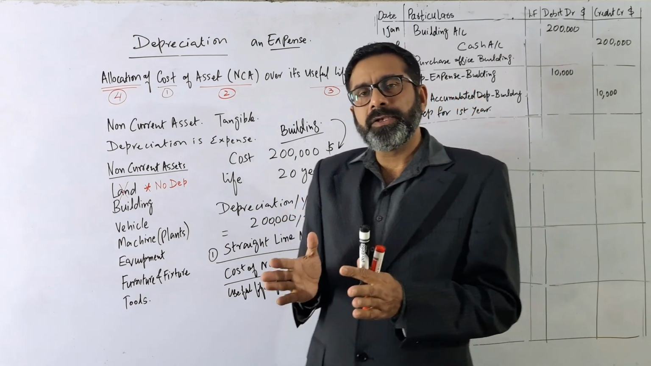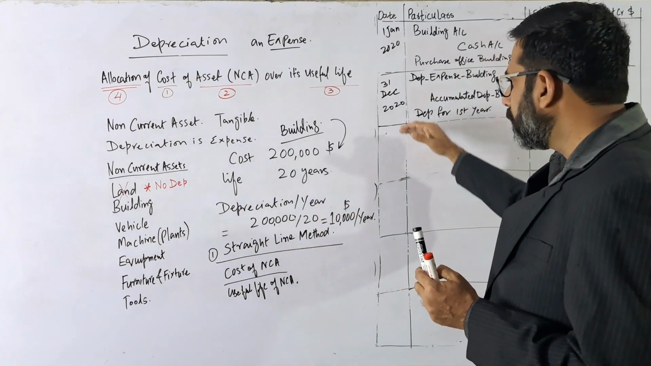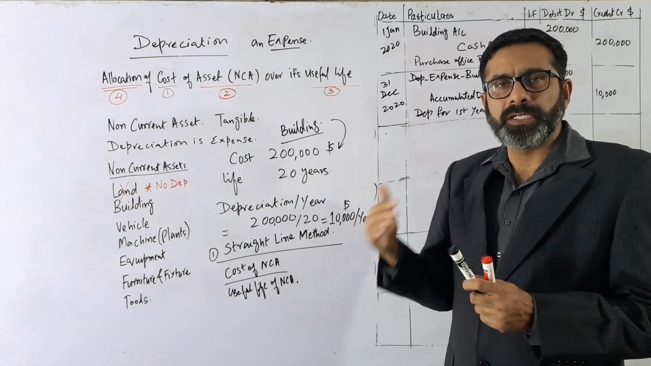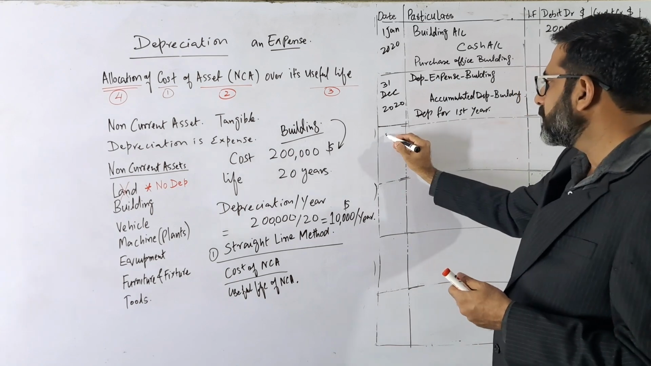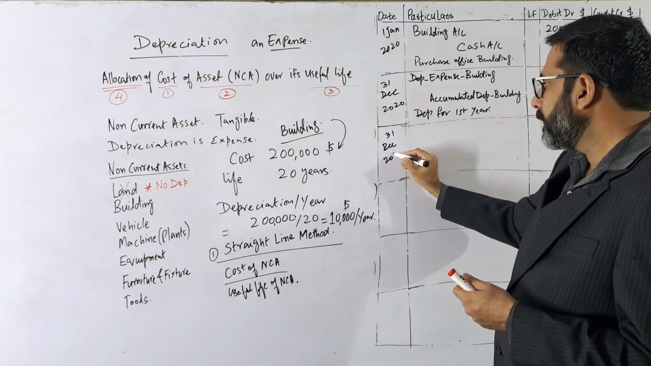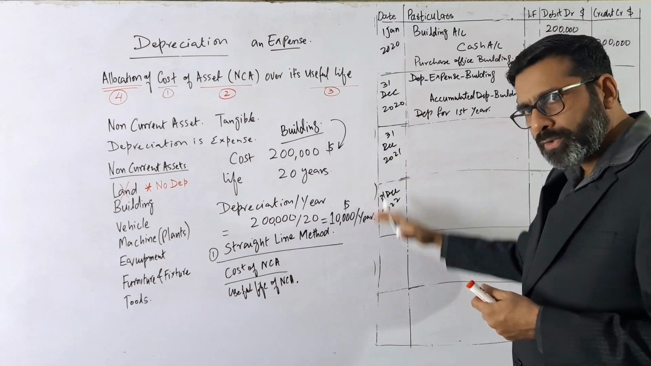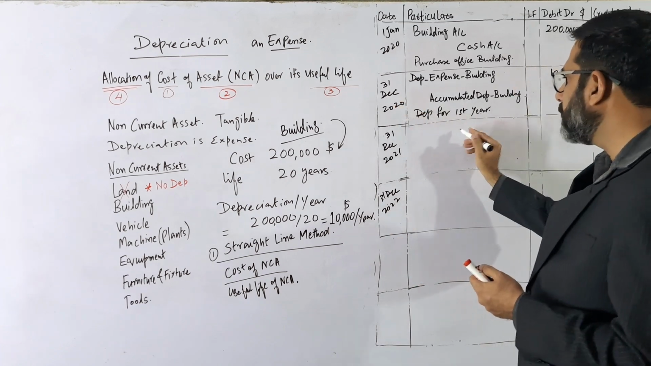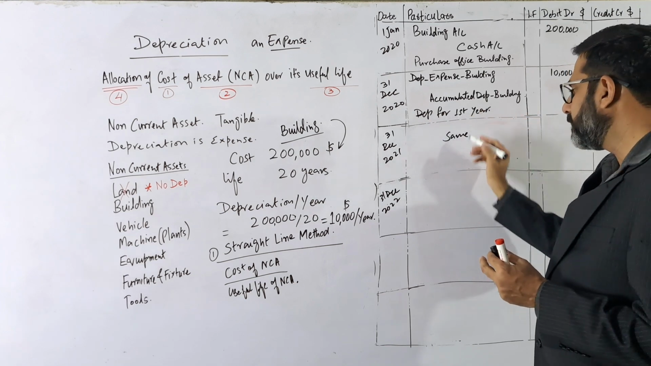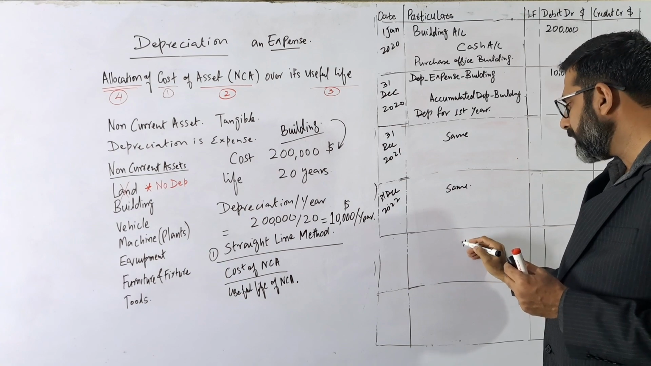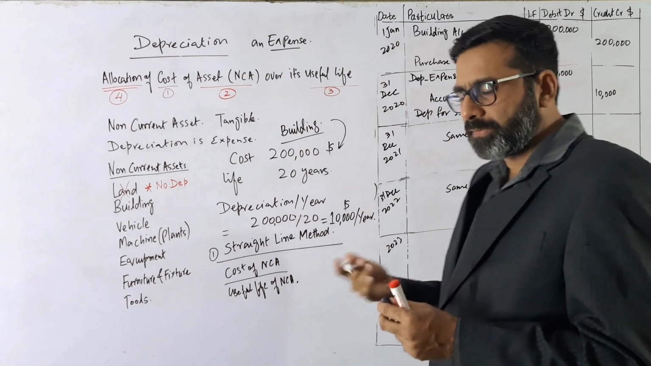Now the same entry, because we are using the straight line method, the same entry will be recorded in the books for how many years? Obviously for the next 20 years. So for year 2, year 3, year 4, means on 31st December 2021, 31st December 2022, up to next 20 years. So the same entry will be recorded, but here the only change will be, it is not for the first year, it will be for the second year. The same entries will be recorded for 2023 December. So all the years the recording will be the same.